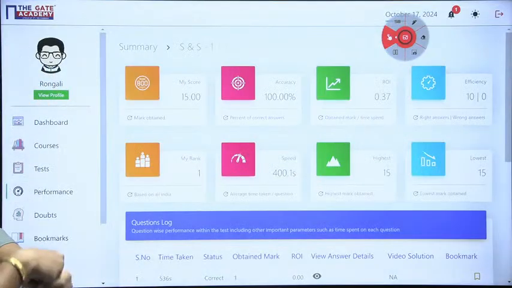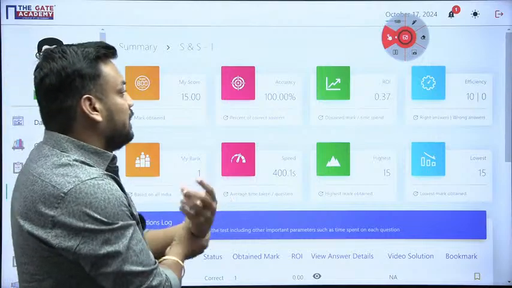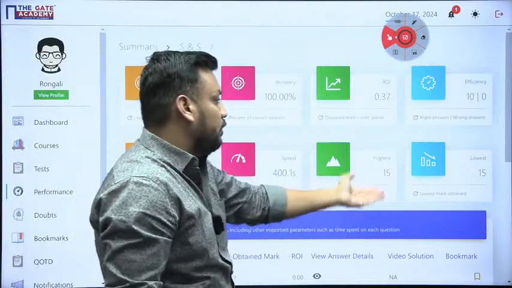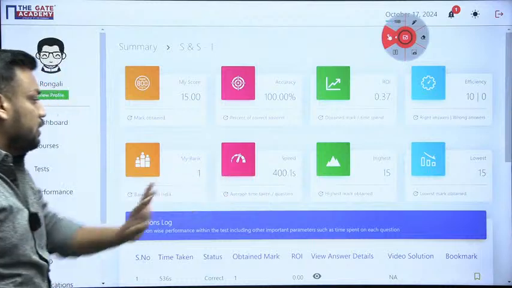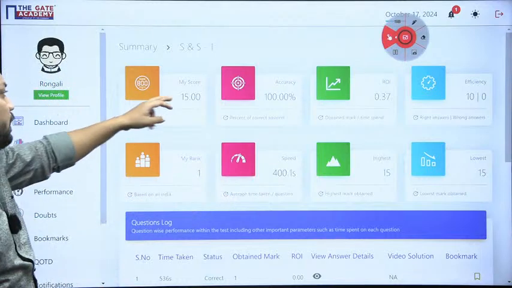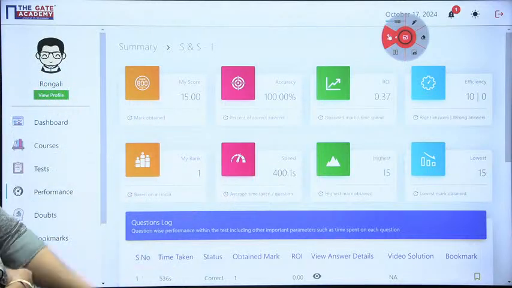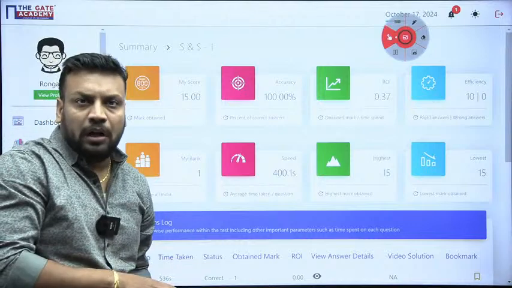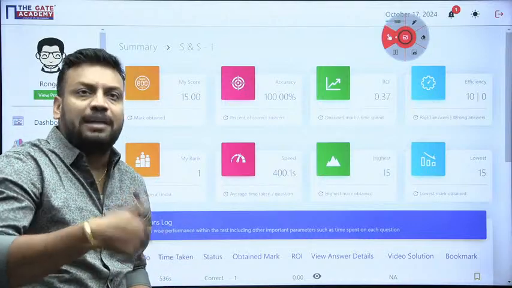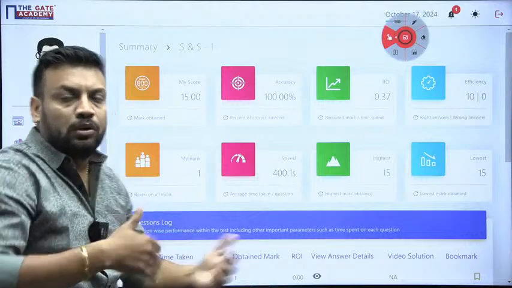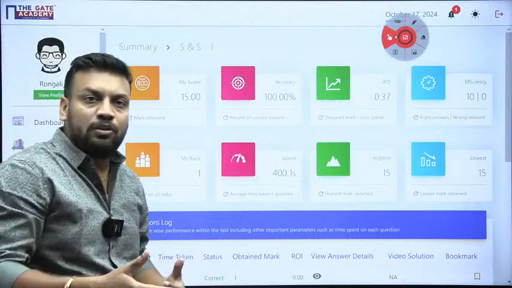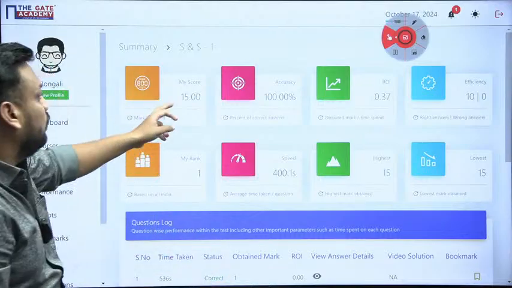So how much marks I got, guys? This is a 15 marks paper, so we'll get 15 out of 15. Speed is also given. Marks obtained 15. And this is 10 questions actually. So 1 to 5 are 1 mark questions, and 6 to 10 are 2 marks questions. So total marking for this paper is 15. So we got 15 out of 15.